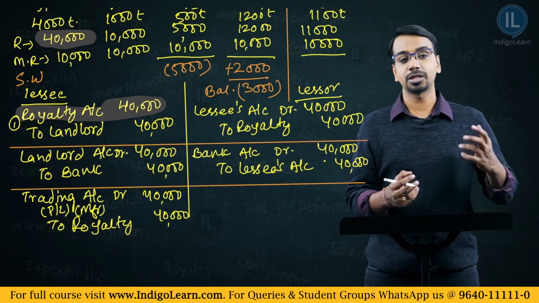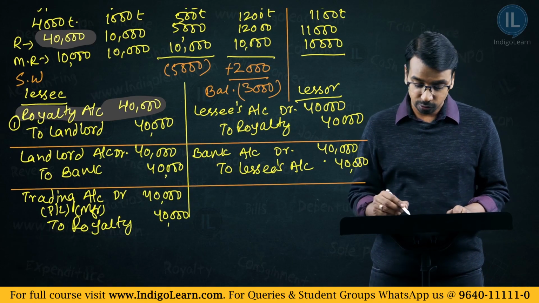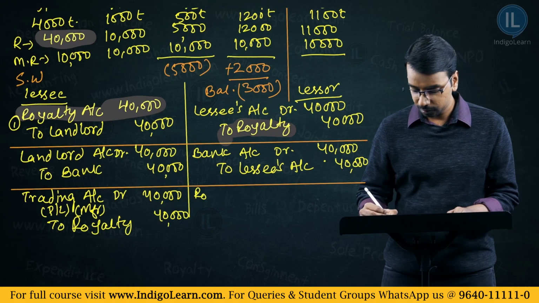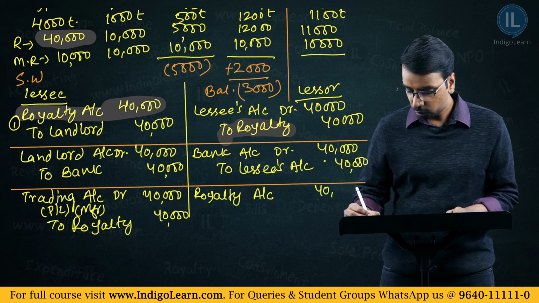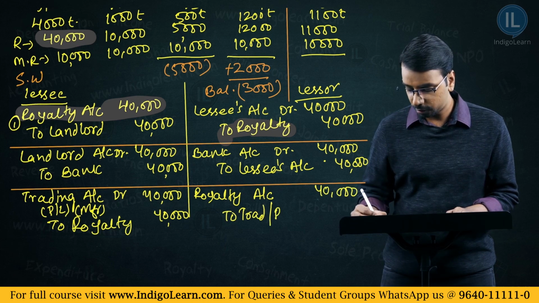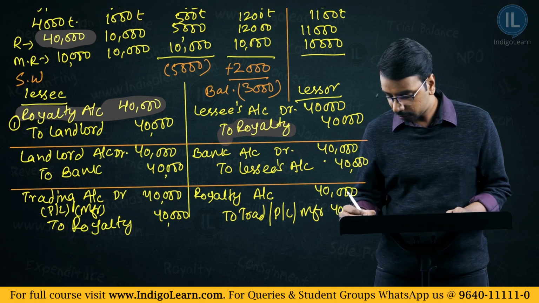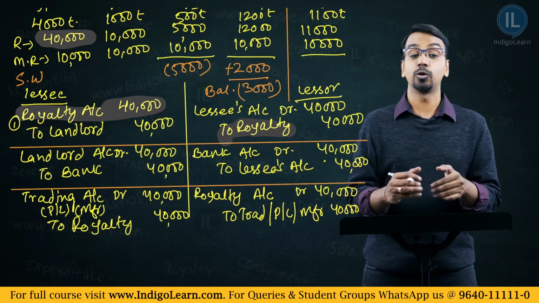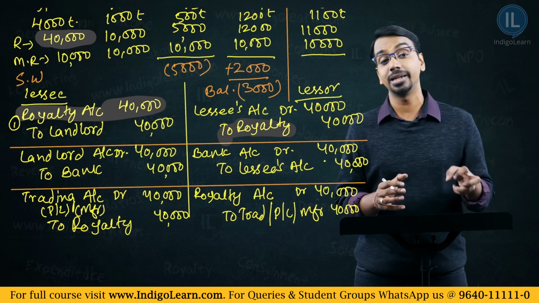Similarly, in the lessor's books at the year end, the royalty being an income, it will be transferred to trading account, profit and loss account or manufacturing account as the case may be. So what will be the entry for that? To transfer this royalty, you will debit royalty account 40,000 to either your trading account or to your P&L account or to your manufacturing account as the case may be, 40,000. So these are the three entries that you would pass in normal scenarios.